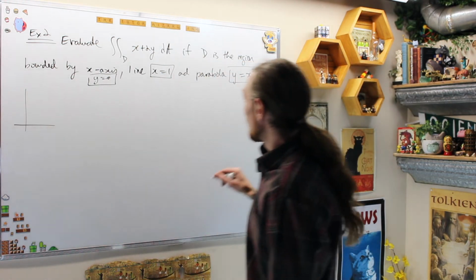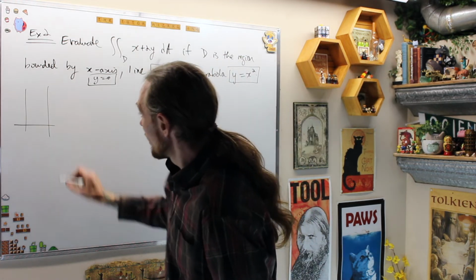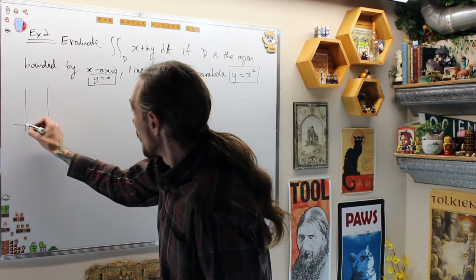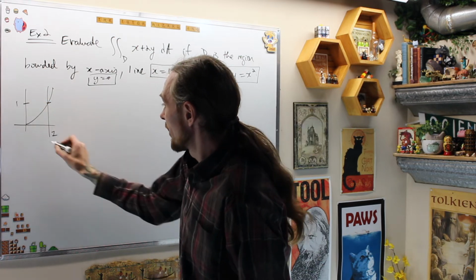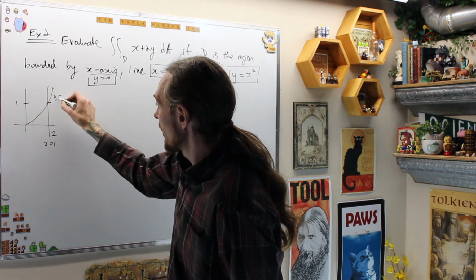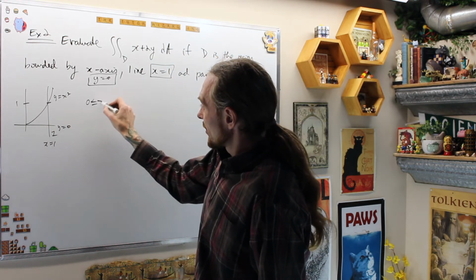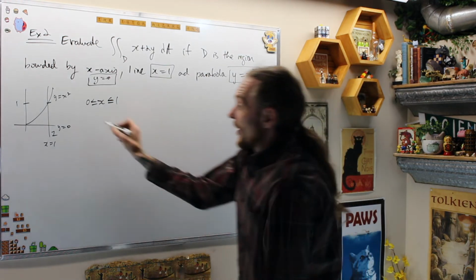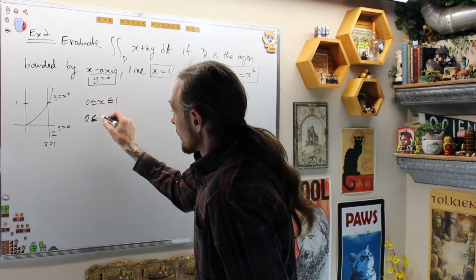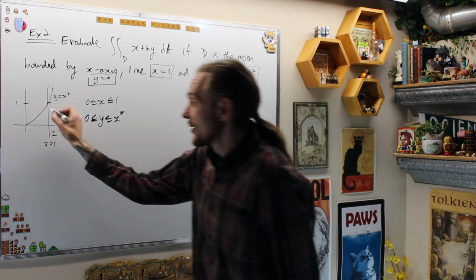For us, what do we get? I'm going to quickly sketch the region first. The x-axis, the line x equals 1, and the parabola y equals x squared. They meet at 1 and 1. This is x equals 1. This is y equals x squared. This is y equals 0. That says 0 is less than or equal to x is less than or equal to 1. And then my y coordinate is going from 0 to the parabola x squared. This is my region D.